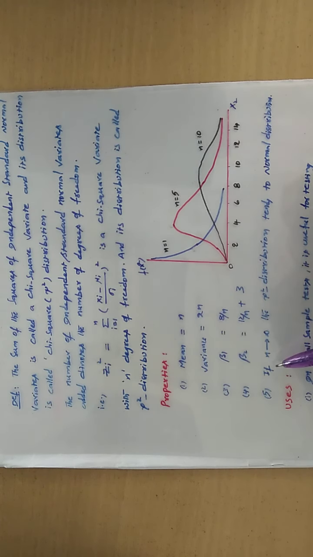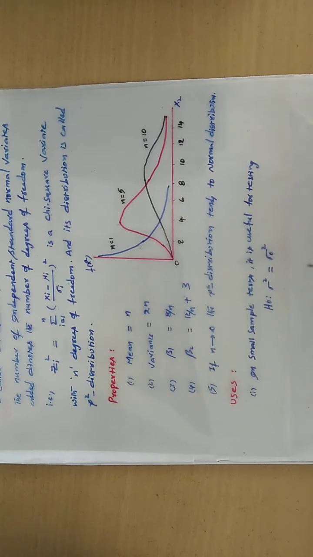Now, if n reaches infinity, the chi-square distribution turns to the normal distribution. As n goes on taking larger values, it becomes almost a normal distribution.